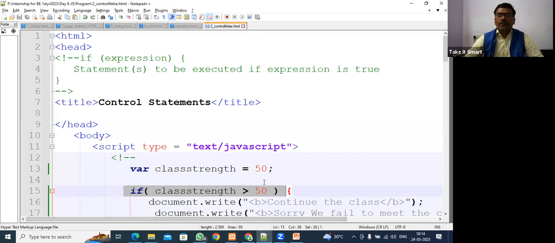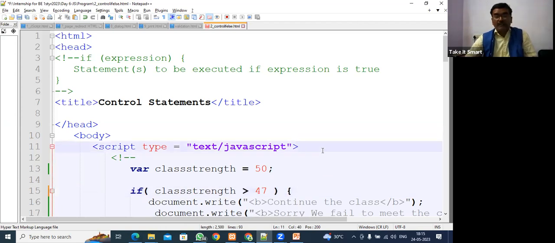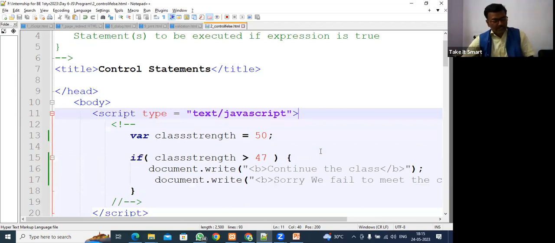Now how can I meet the condition? I'm changing this condition to 49. Please, the student strength is decreasing. I have given 47. Please don't decrease today. It is JavaScript; JavaScript can come to your home. So please don't go early today. You won't get this class anywhere in India.